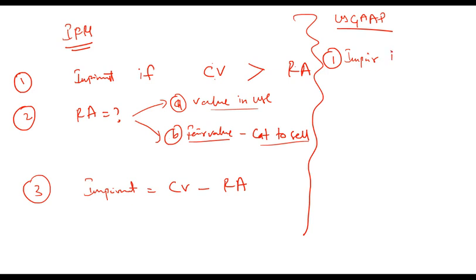You should impair if carrying value is greater than undiscounted future cash flows from asset. Remember, this is not value in use. Value in use is discounted future cash flows, present value of future cash flows. Here it is talking about undiscounted future cash flows. So it says if carrying value is greater than undiscounted future cash flows, then you should impair.